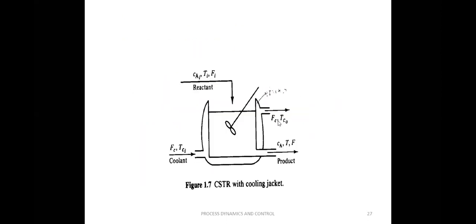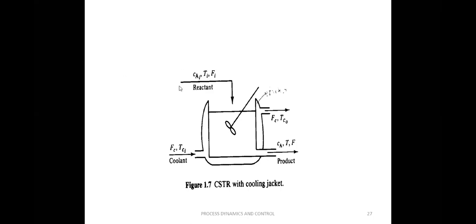Now, just before discussing the cascade controller, we'll see a small example and the normal feedback control of this particular example, and then we'll go for the cascade control. If you simply assume this, it is a CSTR, a continuous stirred tank reactor with a cooling jacket.